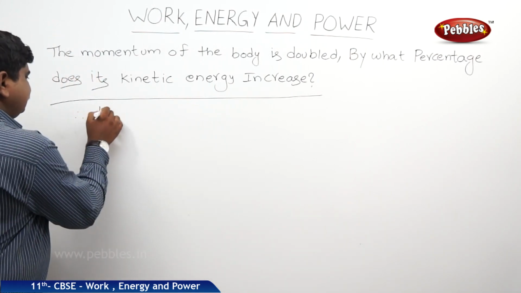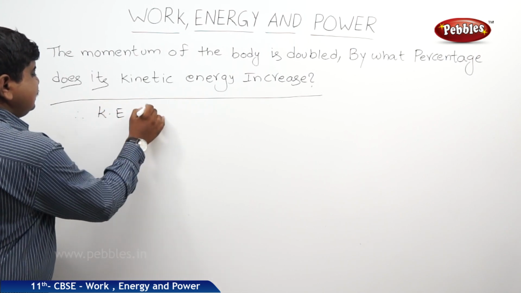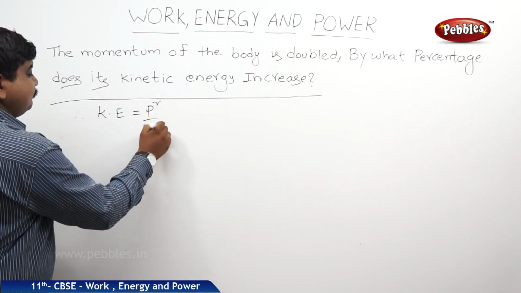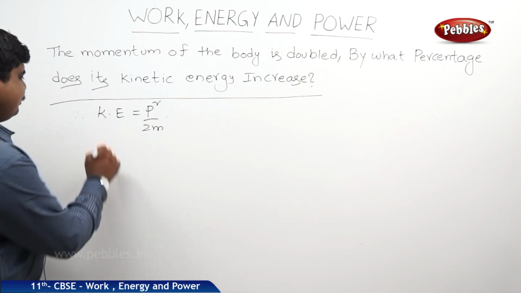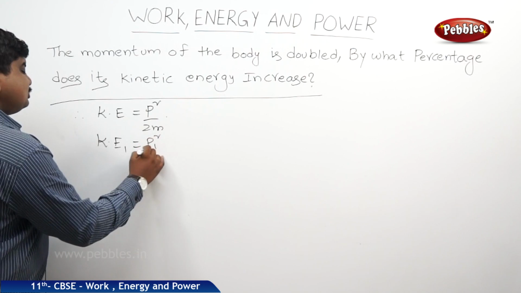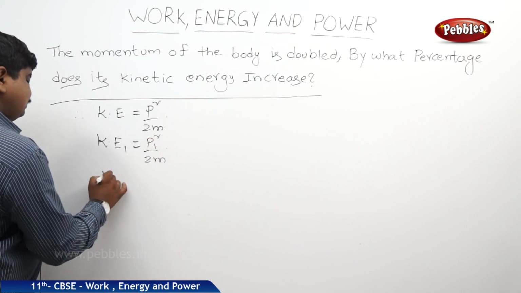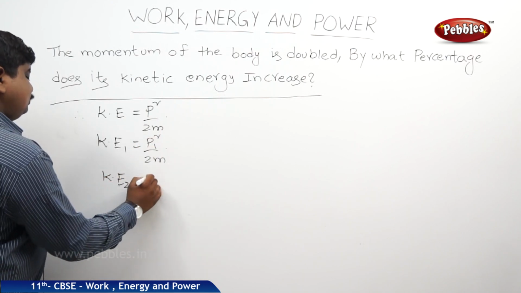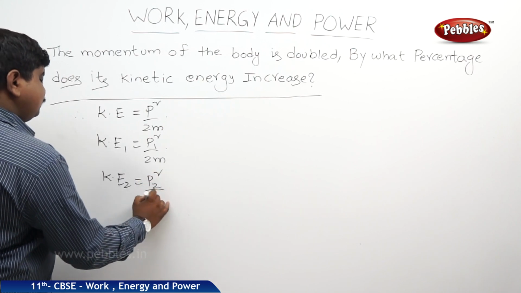As we know, KE is equal to p square by 2m. So from this we can write KE1 is equal to p1 square by 2m, as well as KE2 is equal to p2 square by 2m.